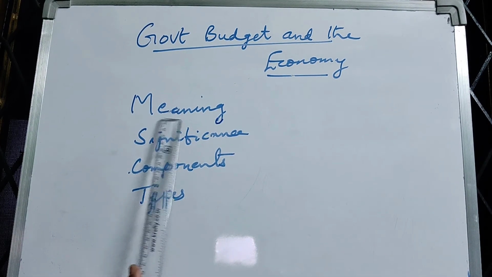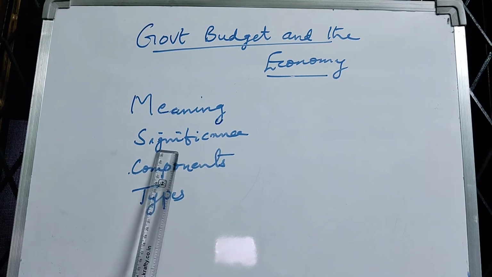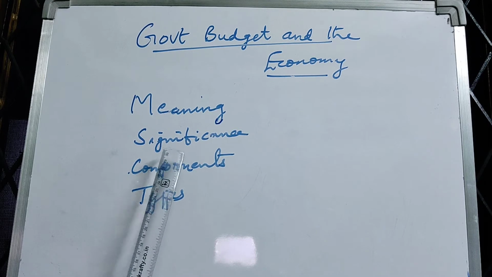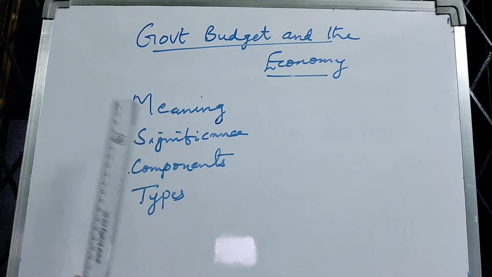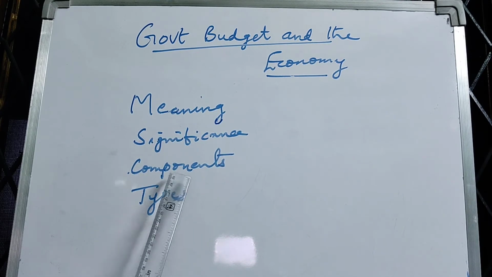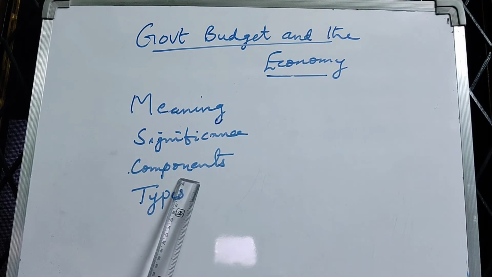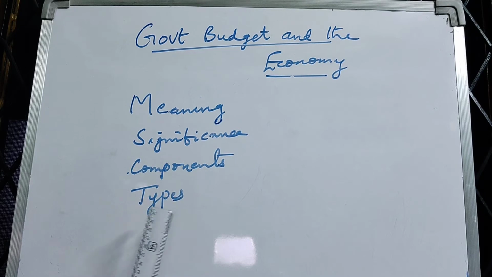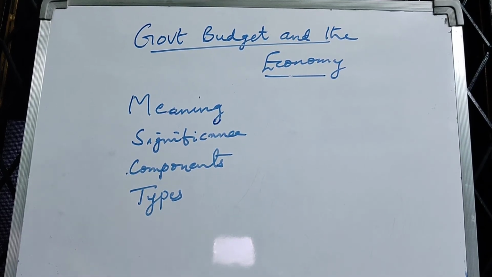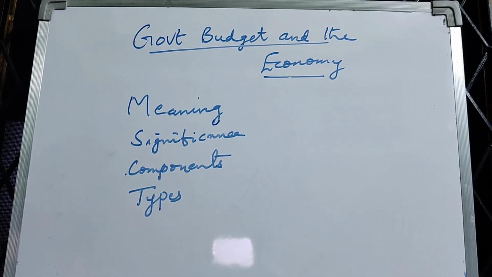Meaning of government budget. Significance of government budget. Significance means importance of government budget: why the budget is required, or why every government prepares the budget. Then components of government budget: what are the different parts of government budget? And the last one, about the different types of government budget. Let us learn the different topics one by one.